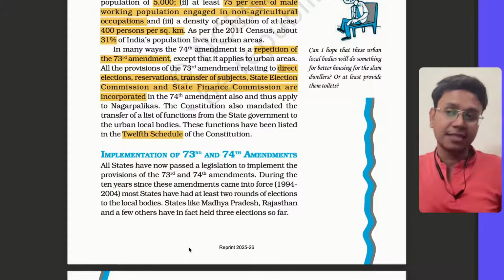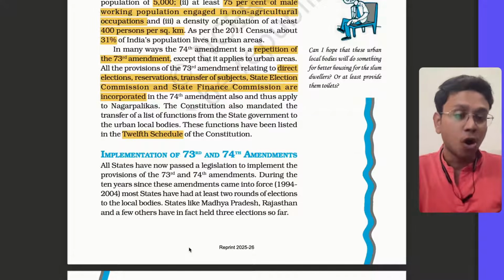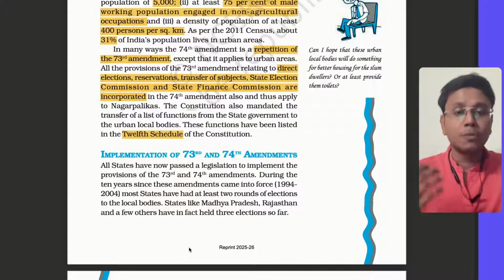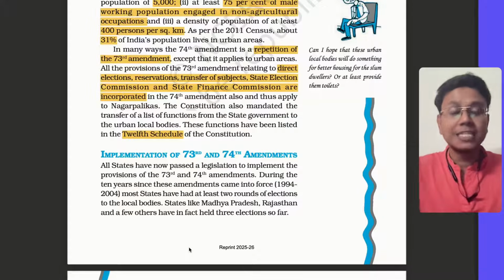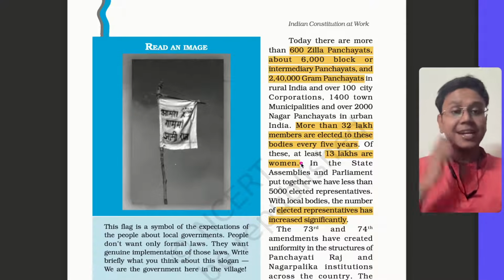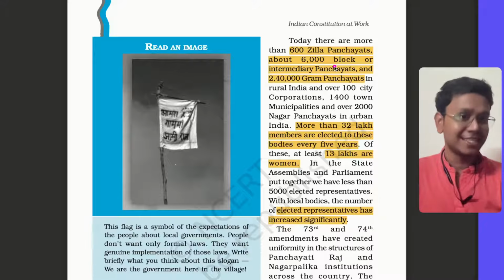Now, this analysis, how the functioning of local panchayats is actually happening on the ground, becomes important. As a future civil servant, you should know what problems are there and how these can be solved. So, implementation. Right now, see the wide implementation. This is old data in NCERT.